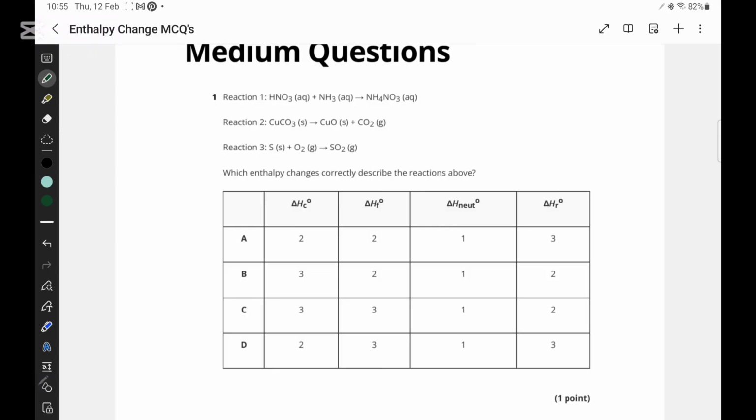In this question, they are saying there are 3 reactions. The first is when HNO3, which is an acid, reacts with ammonia, which is a base, to form a salt. So this is a neutralization reaction. All three are enthalpy of reactions, because they follow the stoichiometric equation. The first one is also the enthalpy of neutralization, because acid and base react to form salt.